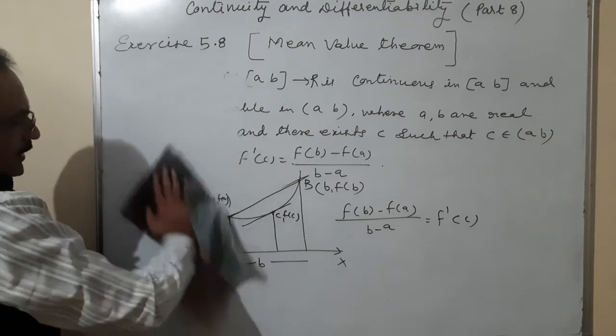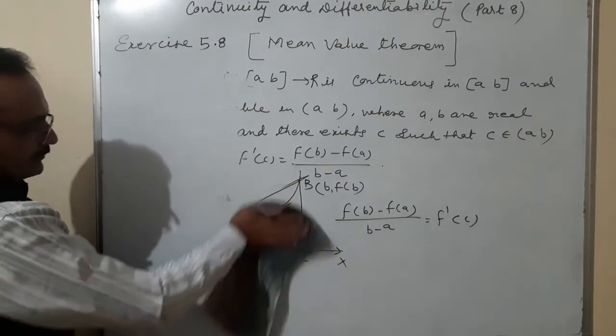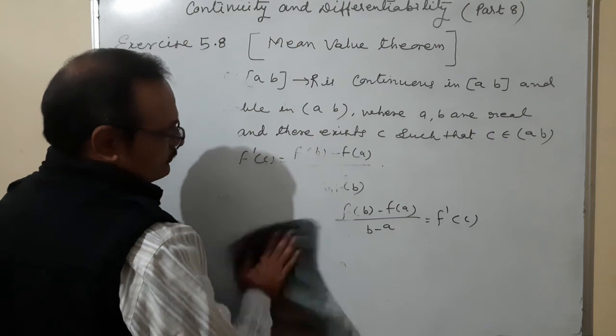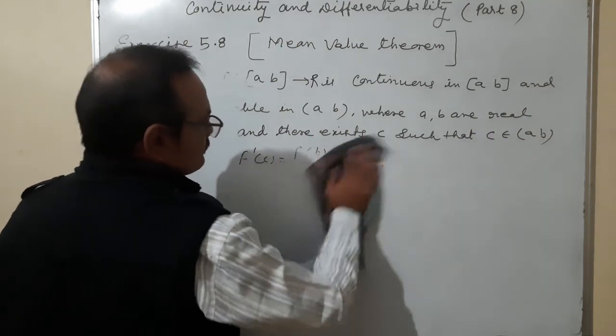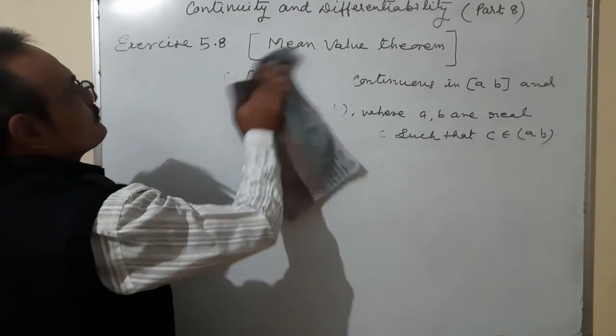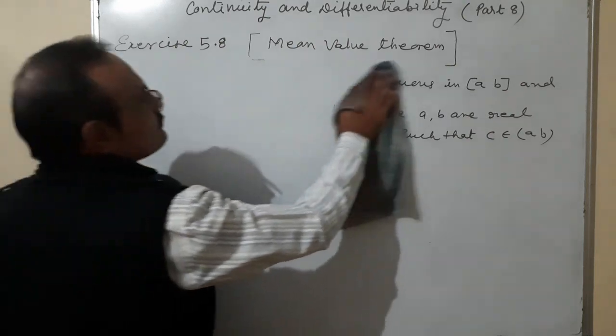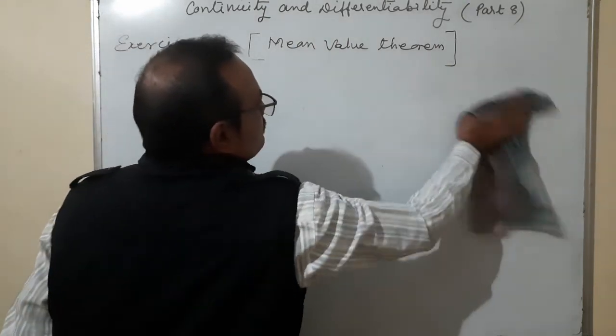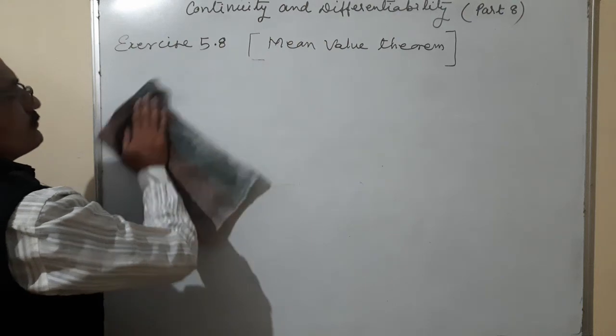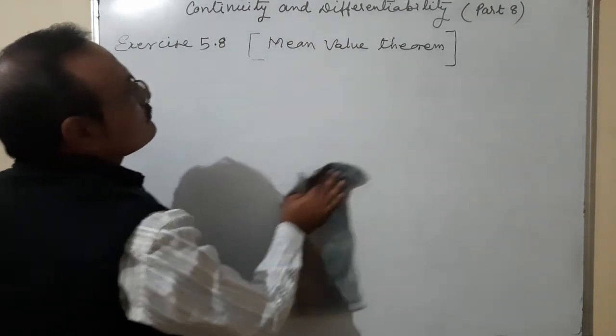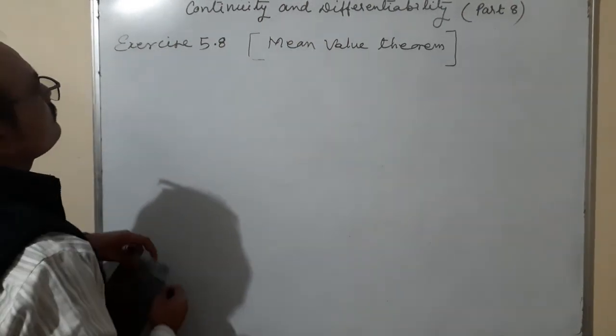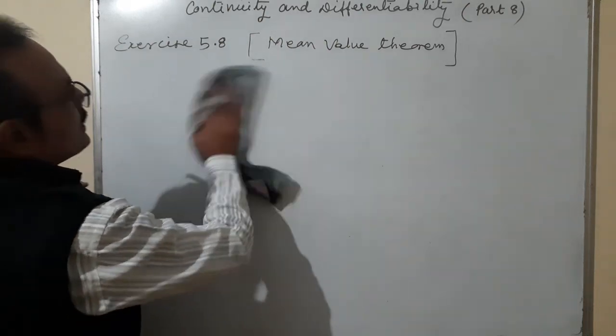Now I am taking some questions on the mean value theorem, from exercise 5.8.